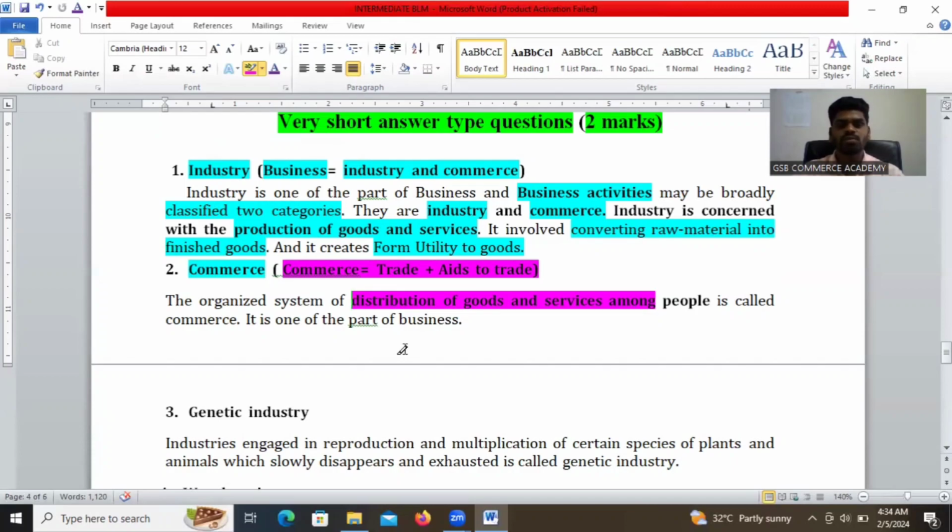After the manufacturing of goods and services, or after the production of goods and services in business as well as industry, comes commerce, which is the distribution of the goods and services, transporting them among the people. This is called commerce, and commerce is one of the parts of business.